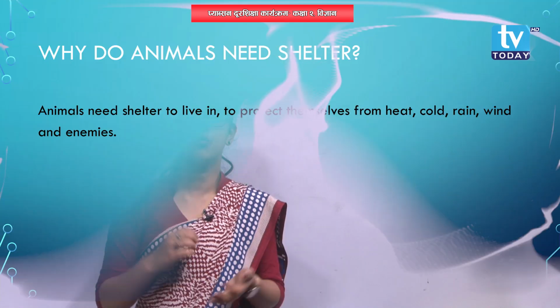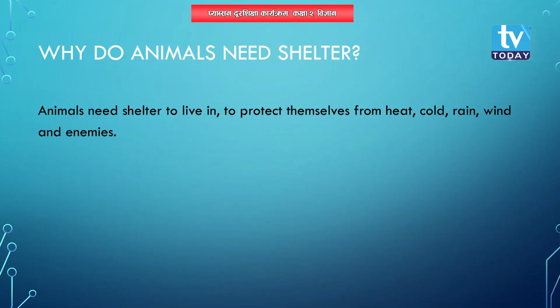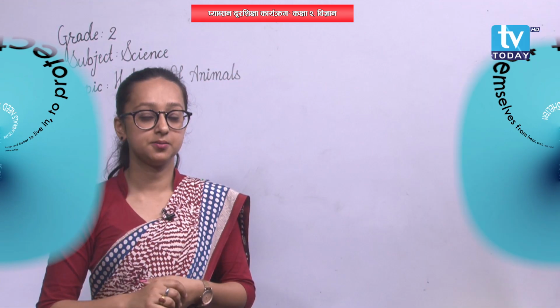Okay, then why do animals need shelter? Whenever we are outside and it rains suddenly, what do we do? We run towards a safe place where rain cannot catch us. Yes or no? In a similar way, animals also need shelters for protection. Like us, all animals need shelters for protection. Animals need shelter to live in and to be safe from heat, rain, cold, wind and also from enemies.